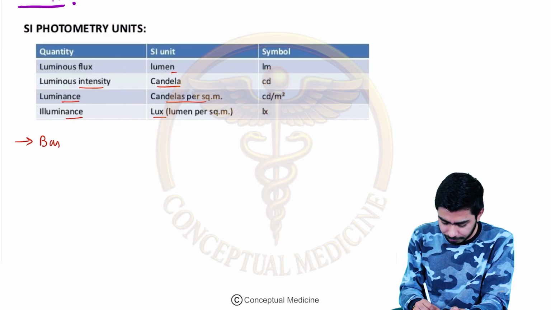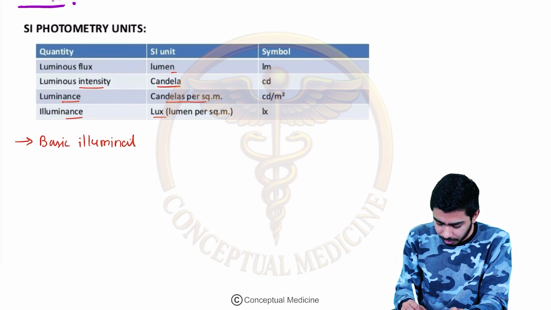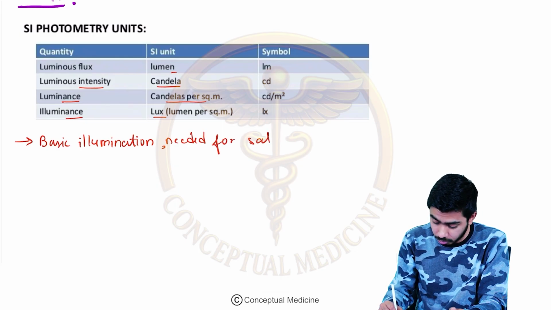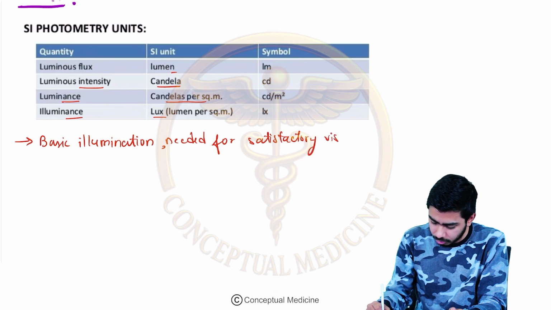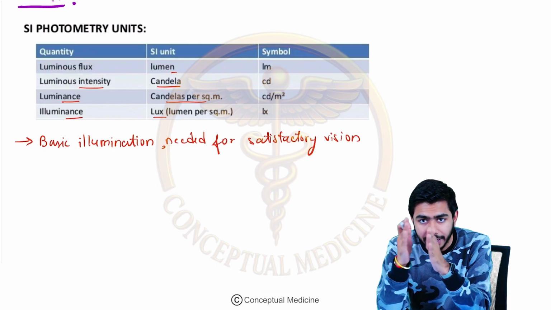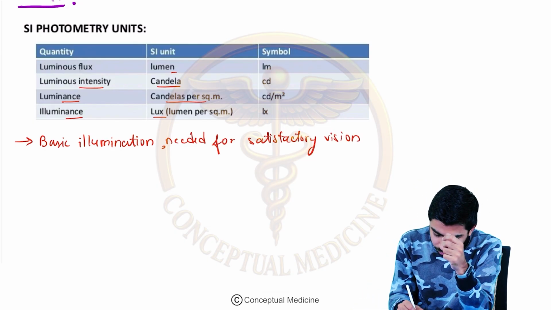So the basic illumination which is needed for satisfactory vision. That was a question, by the way, asked earlier. Satisfactory vision, so that is 15 to 20 foot candles, right? 15 to 20 foot candles. I'm talking about this one over here, right?